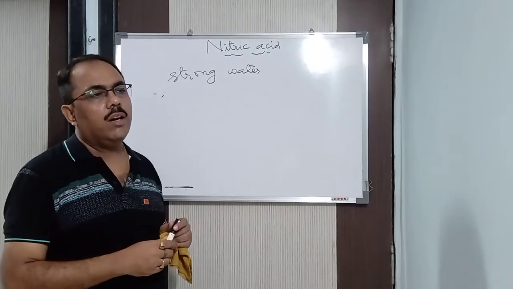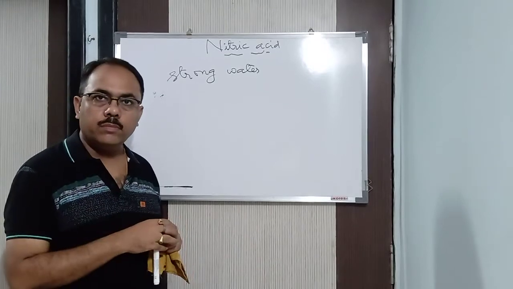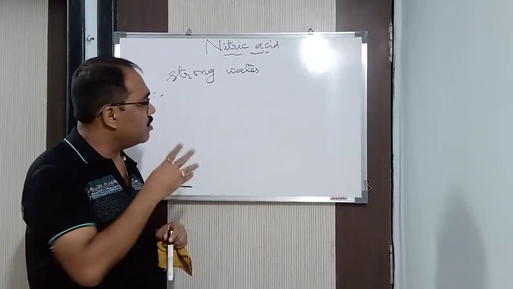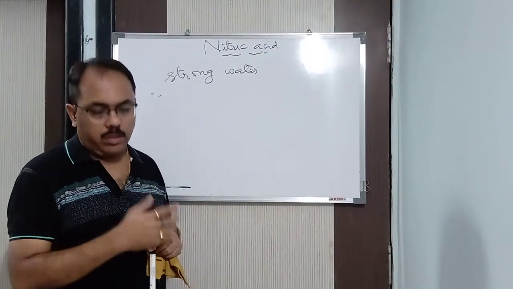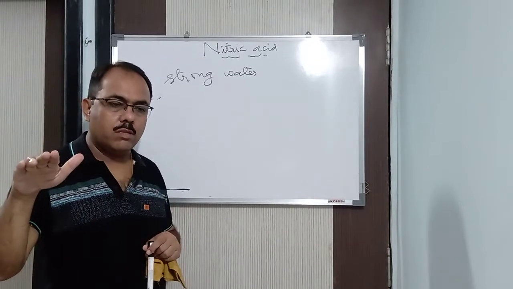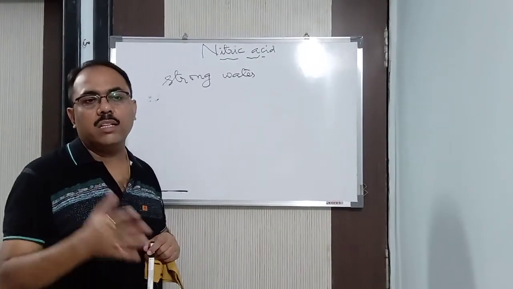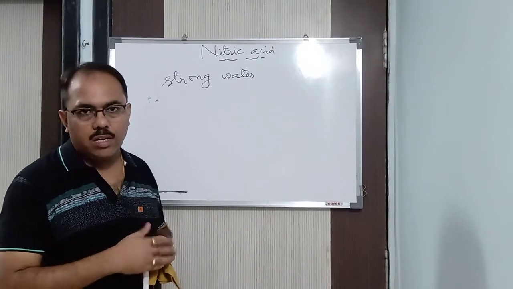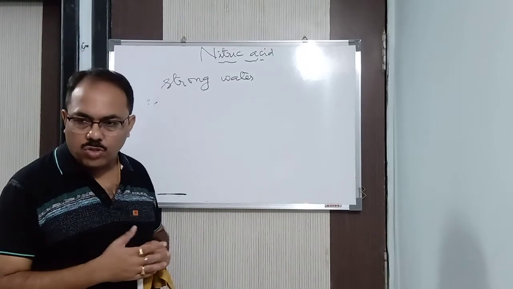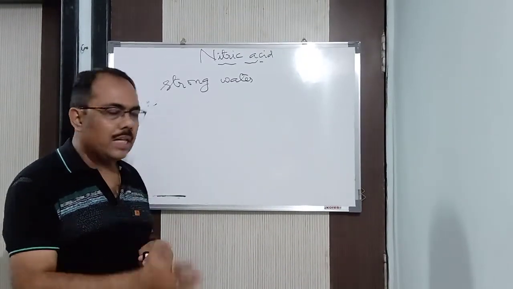Why? Because it has got a corrosive reaction on metals. When metals react with this nitric acid, they get corroded. Corroded means the surface of the metal develops a layer of oxide over it. Like rusting is a corrosion process. What is rust? Rust is nothing but hydrated ferric oxide, Fe2O3·xH2O. It is a corrosion. So in this way, the metal gets corroded.